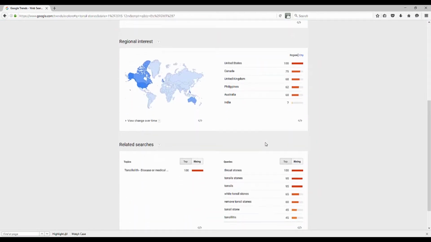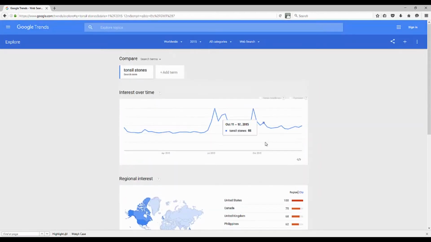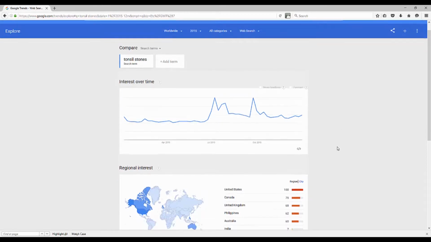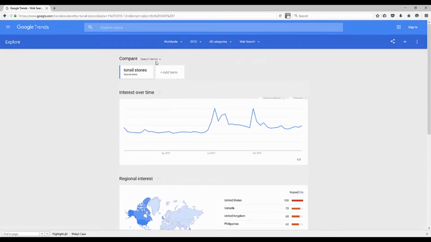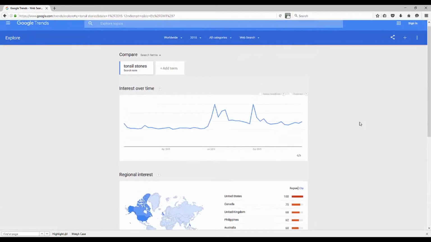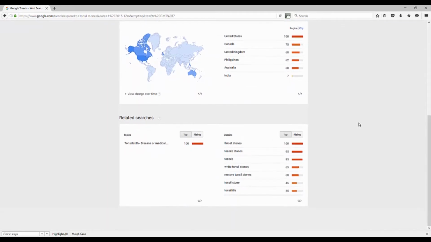And notice some additional keywords. Now, being in this niche market, I may not have realized that this is another possible keyword phrase. After I've done my search here, Google will actually tell me some additional insights. So they're going to say this is how it's performing in certain countries. So that's interesting. And then it's also going to show me that related searches were tonsillosis.